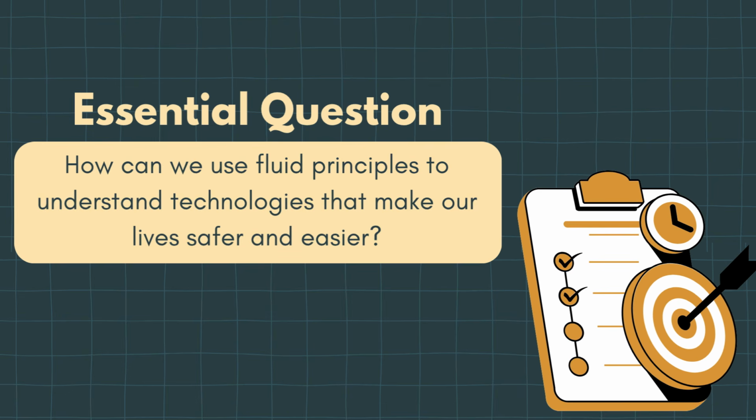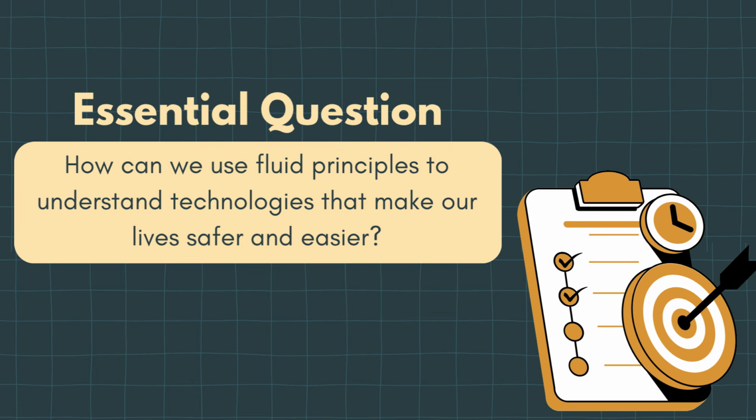Now, how can we use fluid principles to understand technologies that make our life safer and easier? So let's return to our essential question. We know that these principles are not just equations or definitions in a textbook. Archimedes' principle helps us understand technologies that depend on buoyancy, such as ships, life jackets, submarines, and rescue boats.